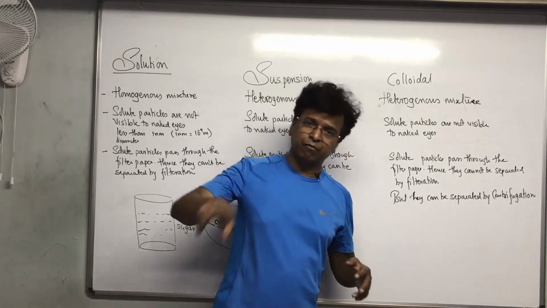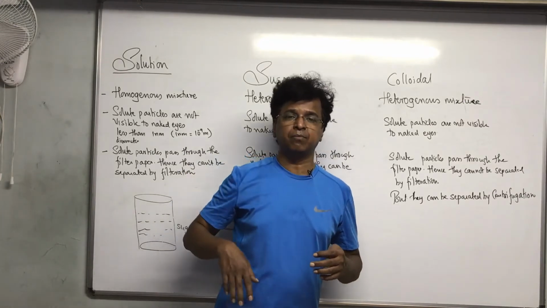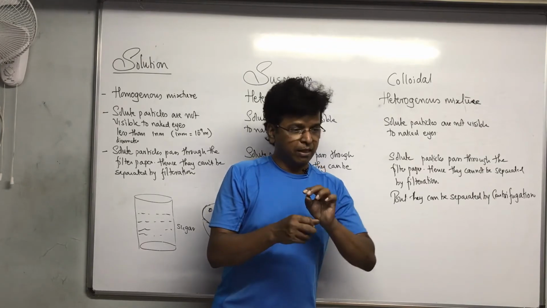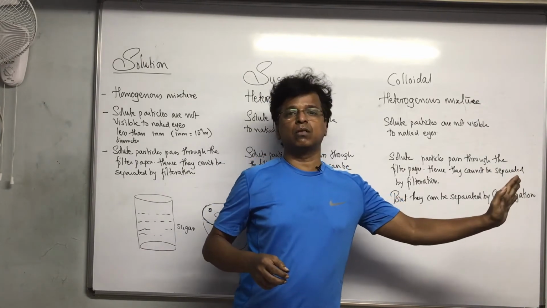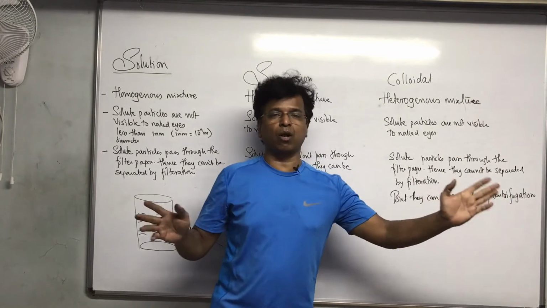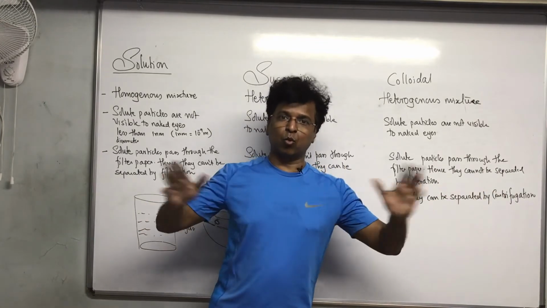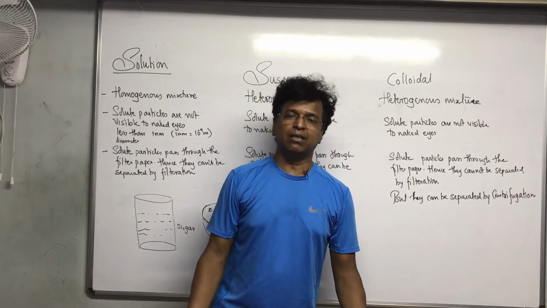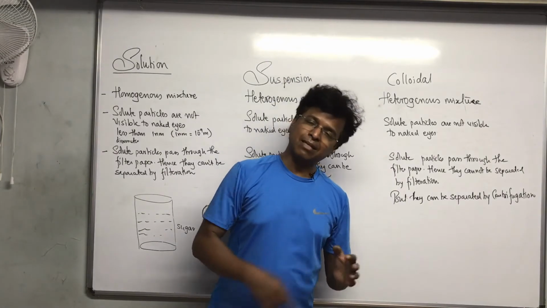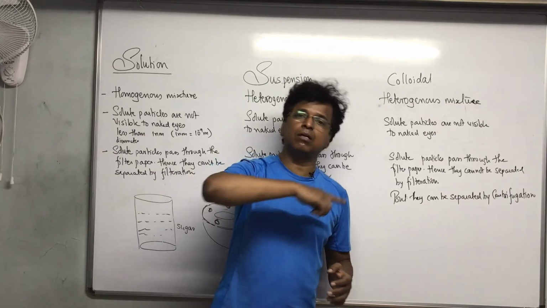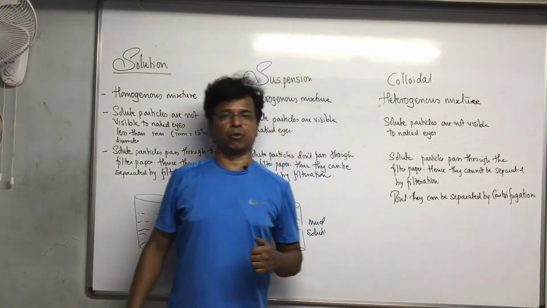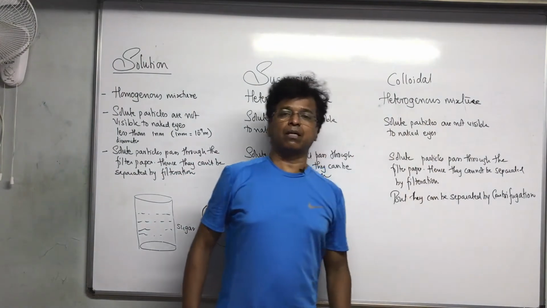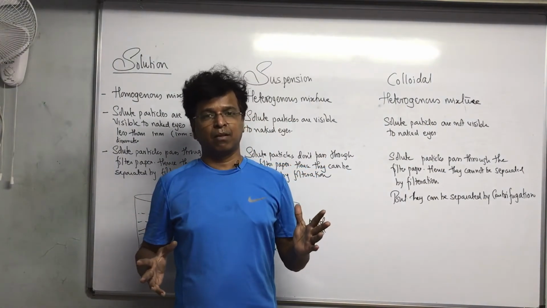When they are rotating at that speed, the water particles in the cloth are forced to run away and are thrown away. When they are thrown away, they slide down the wall of the dryer and come down. So that is also basically a centrifuge process. By this process, colloidal particles can be separated.